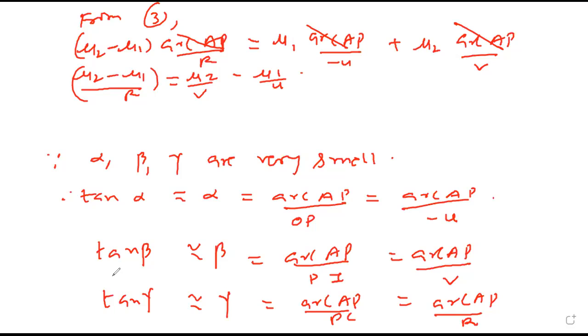Further follow? Yes, sir. Copy. It is a lengthy proof. If this comes in exam, it will be for 4 marks. For our entrance, we have to remember the last line: mu2 minus mu1 upon r is mu2 upon v minus mu1 upon u. Complete till end.